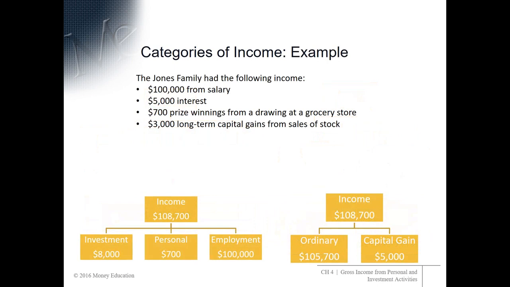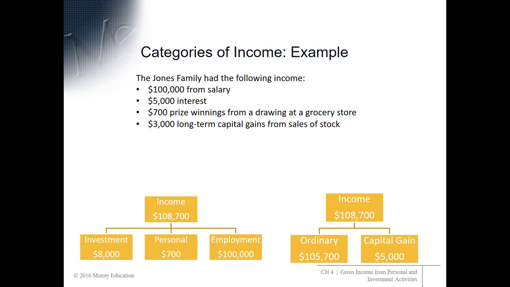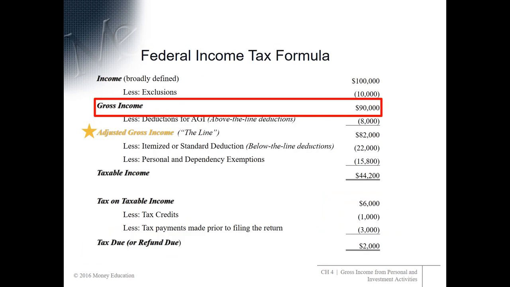Here's an example with the Jones family. They had the following income: $100,000 from salary, $5,000 from interest, $700 from prize winnings from a drawing at a grocery store. Good for them. And $3,000 of long-term capital gains from the sales of stock. So you see here, this first way we can break down their $108,700 income is by investment, personal, and employment income. But we could break down their income in a different way, ordinary and capital gain income, as you can see. So just be really comfortable with these terms when you see them.